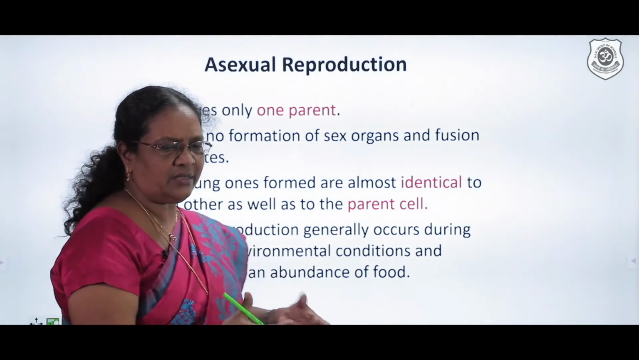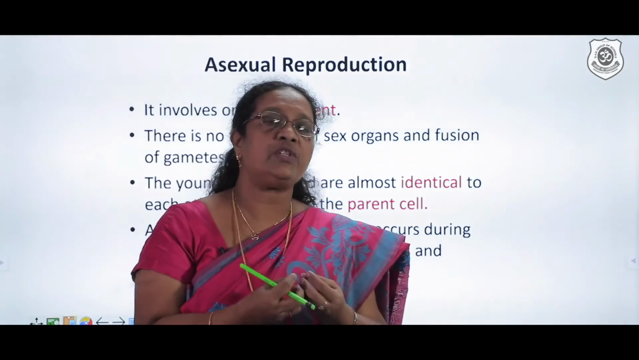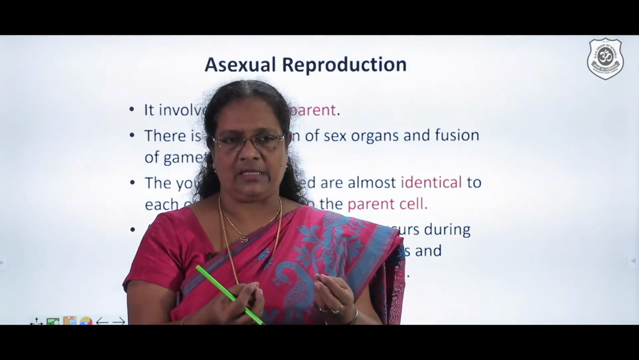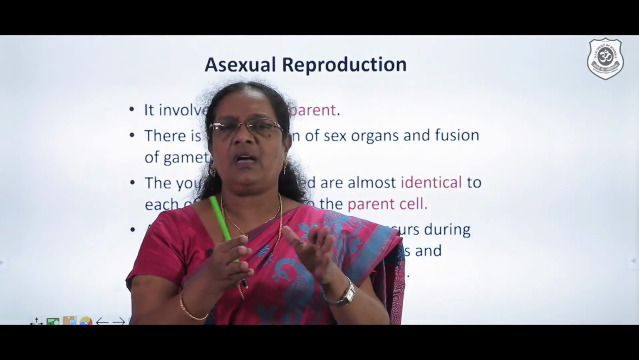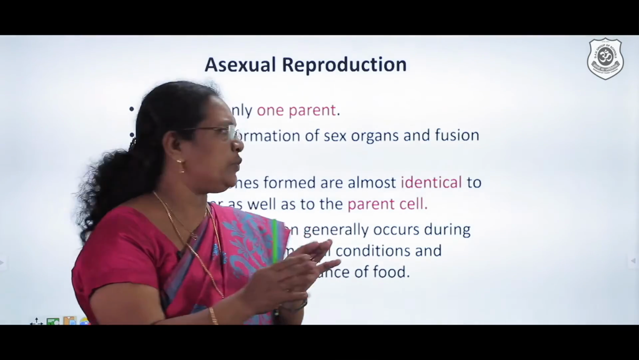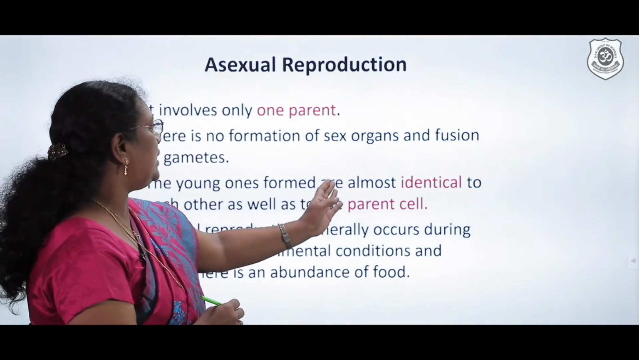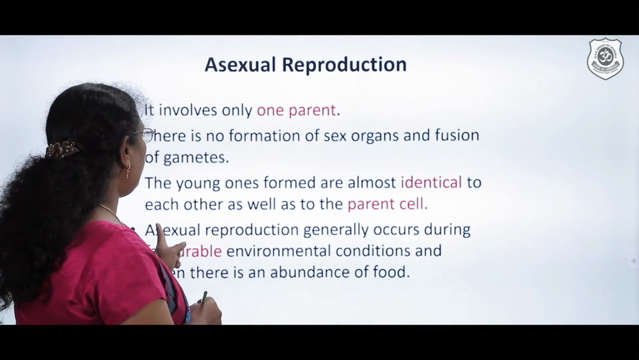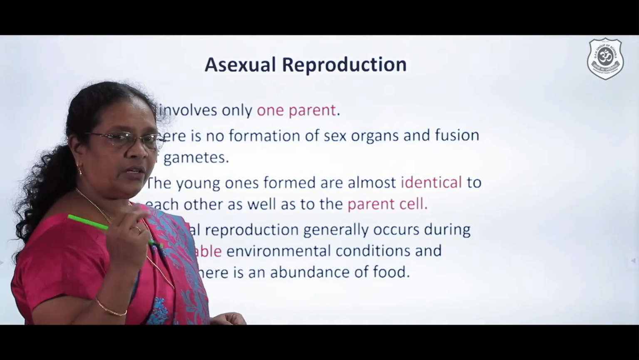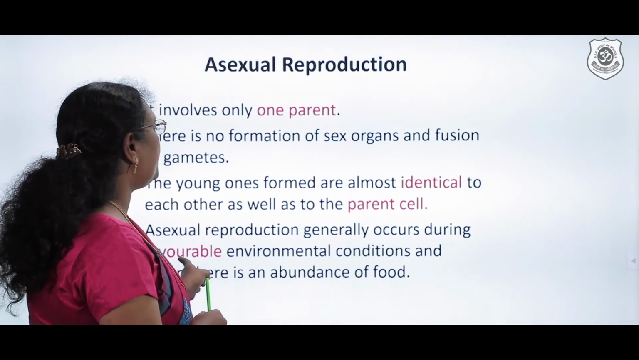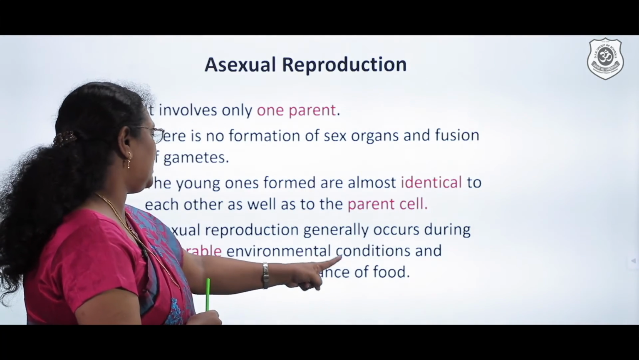The reason they are identical is that there is not much variation taking place during the DNA copying, and it is just one organism. They just have to split and form another new individual. As a result, they're going to be identical to each other as well as to the parental cell. Asexual reproduction can occur in two important conditions. First one, it takes place in a favorable environmental condition.